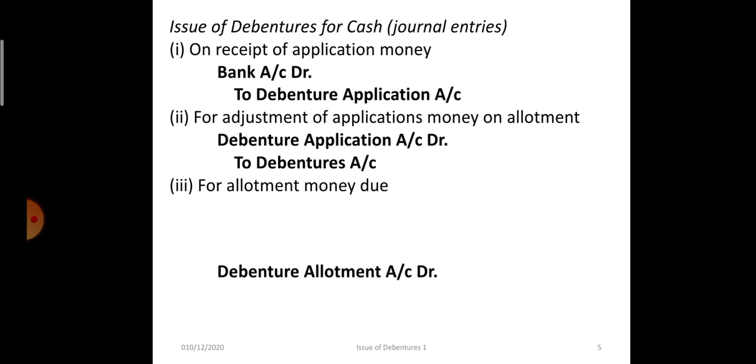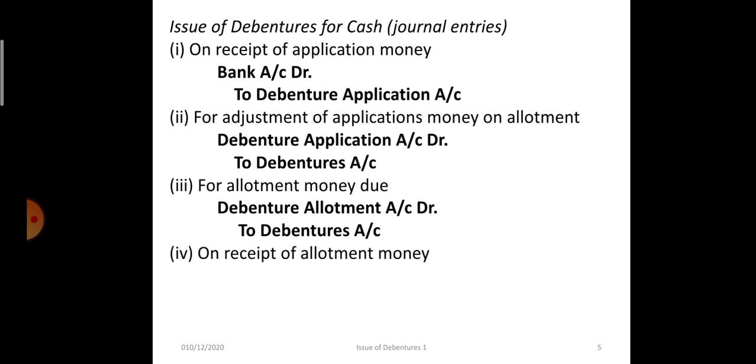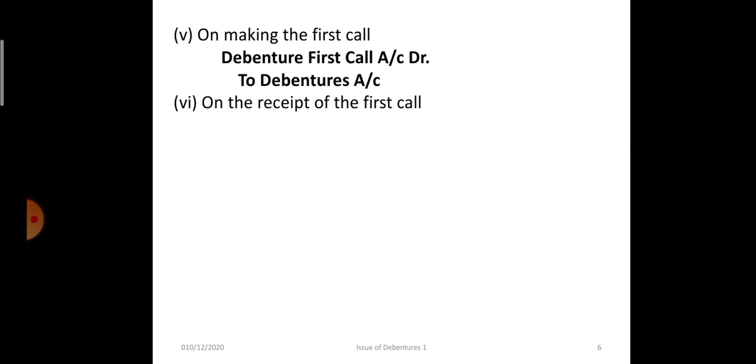Then the allotment money is made due, debenture allotment account debit to percentage debentures, and when the amount is received, bank account debit to debenture allotment account. Only the difference is that instead of shares we are writing debentures here. On making the first call, debenture first call account debit to debentures, and when the first call amount is received, bank account debit to debenture first call account.